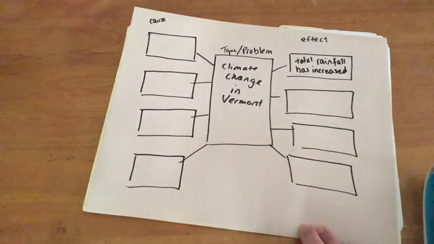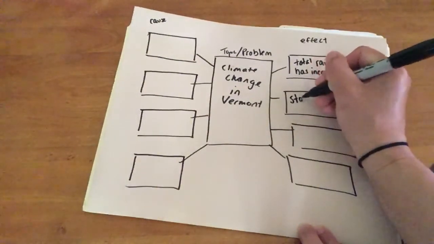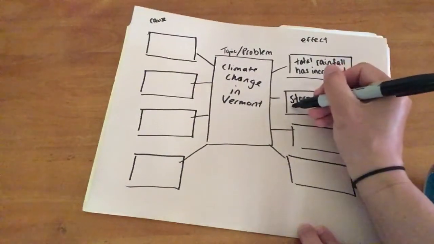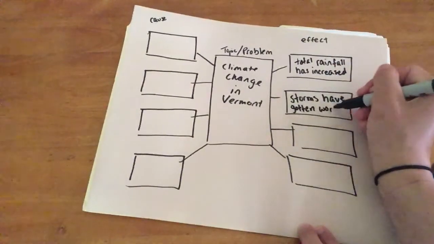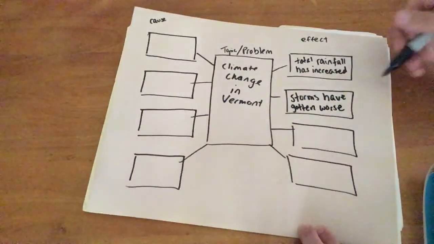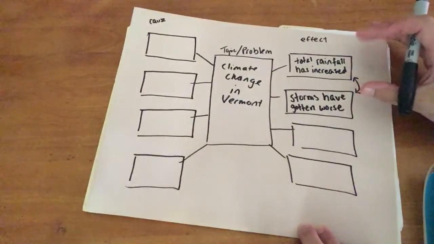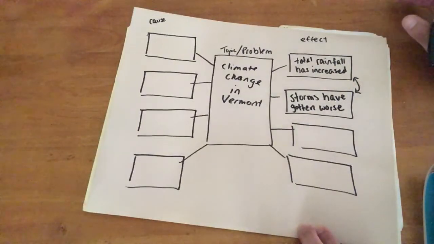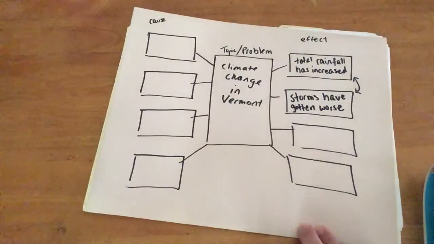Another thing that has happened is storms have gotten worse. That's another effect. And again, I'm using the present perfect. Storms have gotten worse. So that might connect here. I'm not sure yet. That might be something that when I'm doing my outline, I might want to put together, but I'm not quite sure how this is going to go yet. So I'm going to keep them separate for now. But this is just a reminder that you can group things together later.